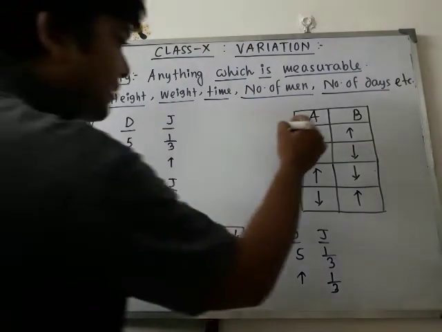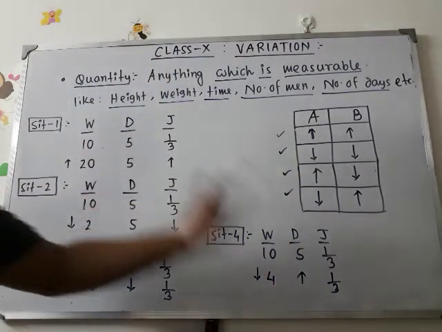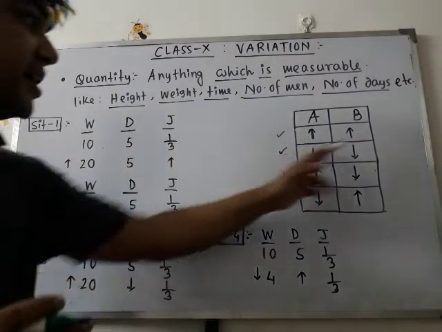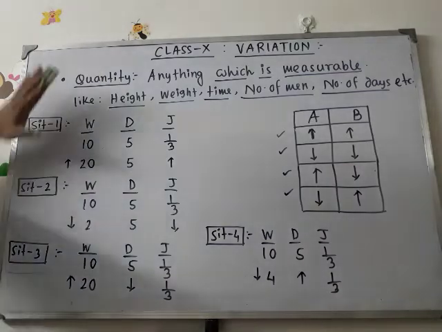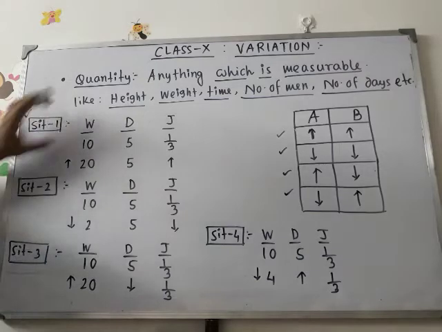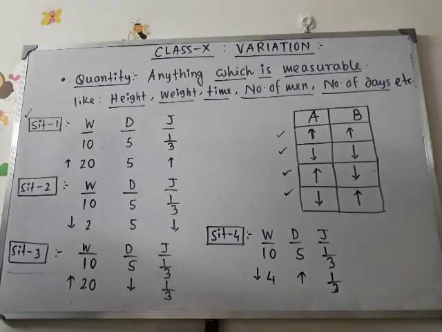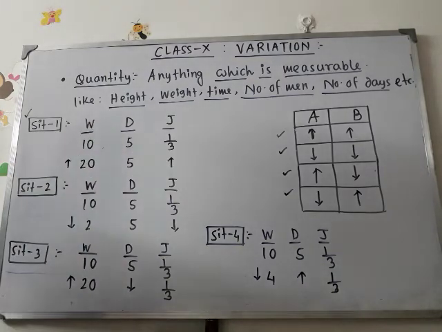Now we have to understand these four situations: when two quantities are increased simultaneously, when two quantities are decreased simultaneously, or when this happens or this happens. So I have given here four situations for these four cases. Situation 1. At first look at situation 1. W means number of workers, D means number of days, and J means job, portion of job.